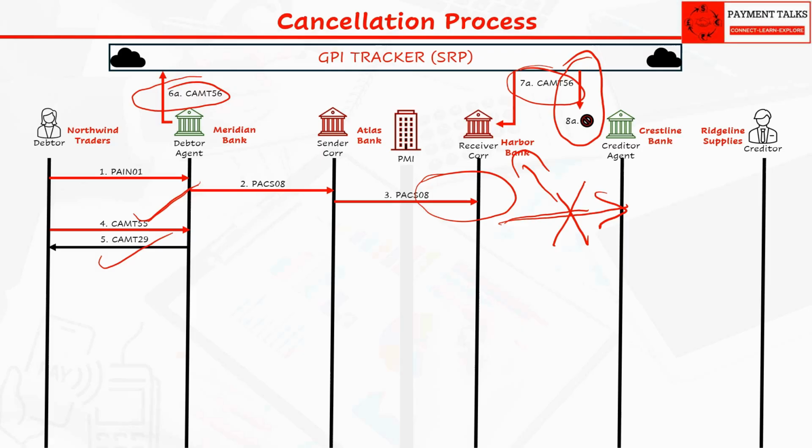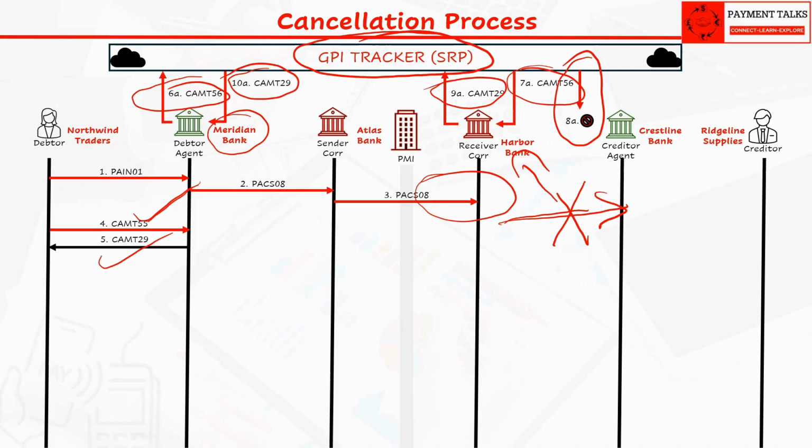Harbor now takes the decision, which is either CNCL or RJCR. This response travels in the CAMT 29 message back to the tracker. The tracker now sends this information back to the original sender of the request, Meridian in this case. Please note that in SRP, the communication is always via the tracker only.